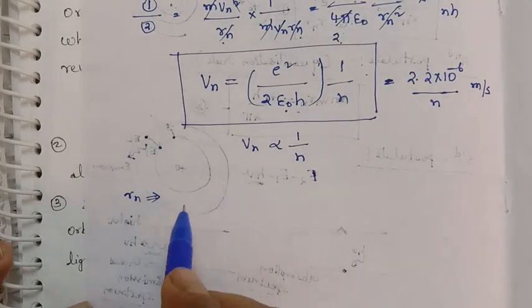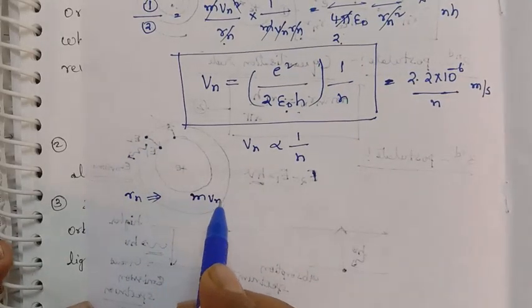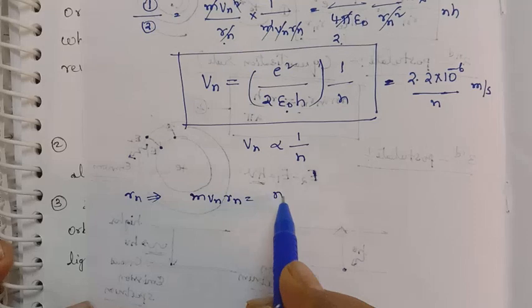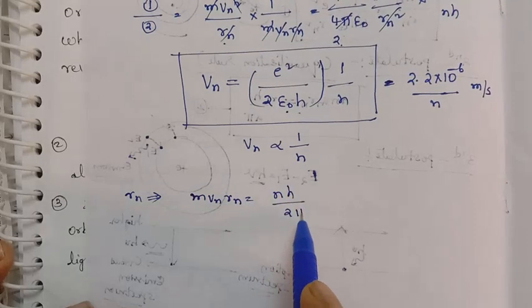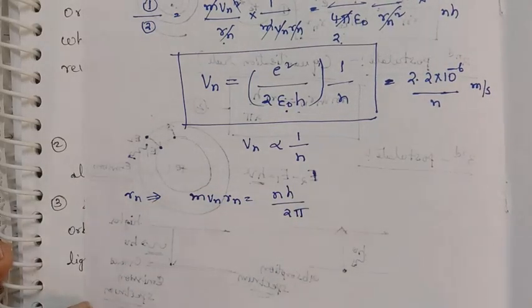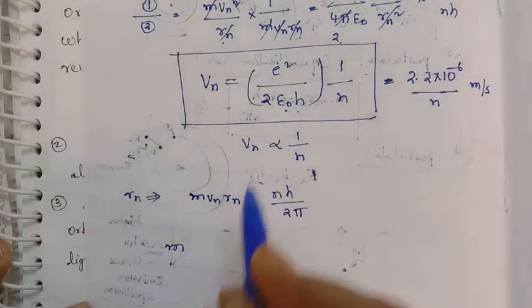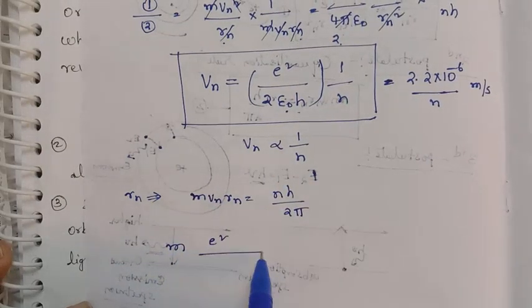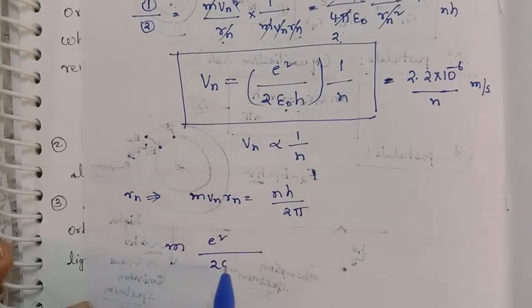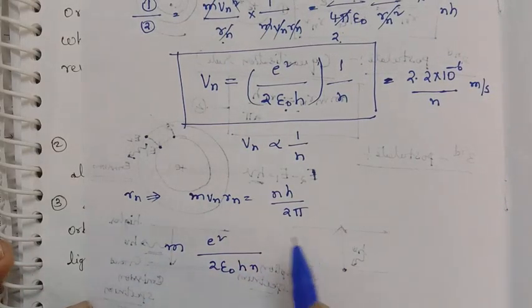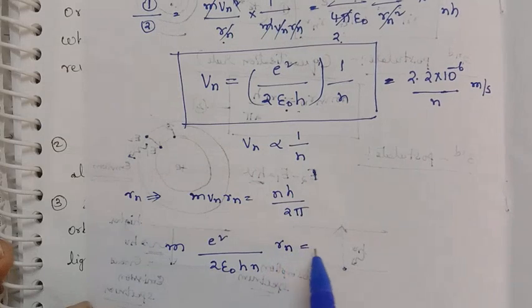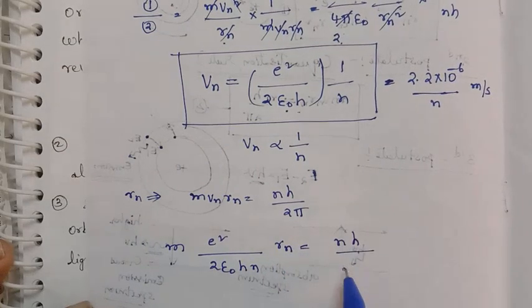What is the second postulate? m v_n r_n is equal to n h by 2 pi. So then v_n is equal to e squared upon 2 epsilon naught h into 1 by n, and again r_n is equal to n h by 2 pi.